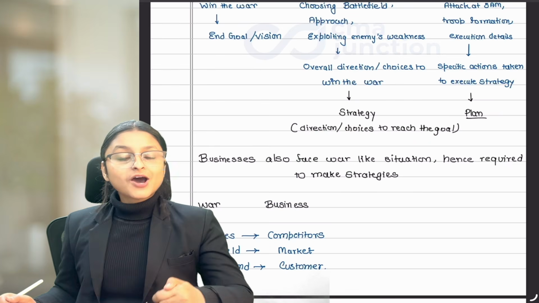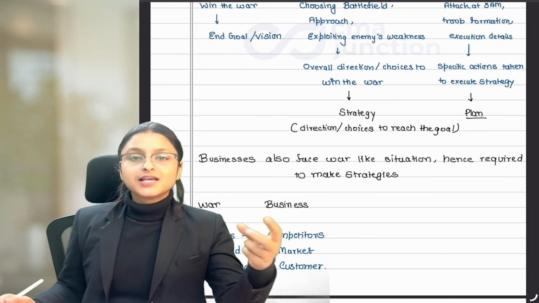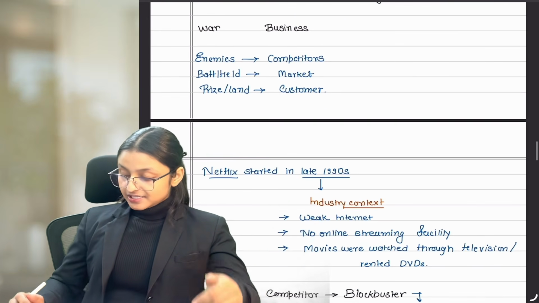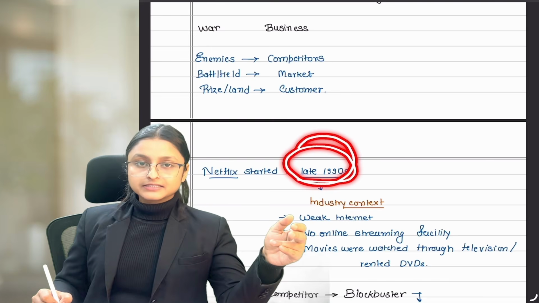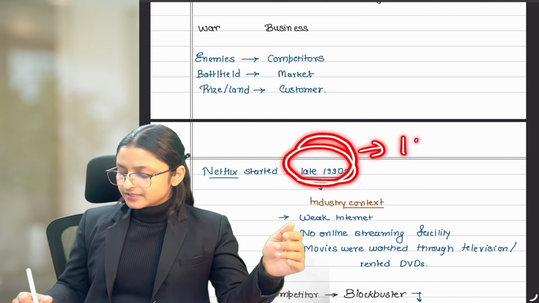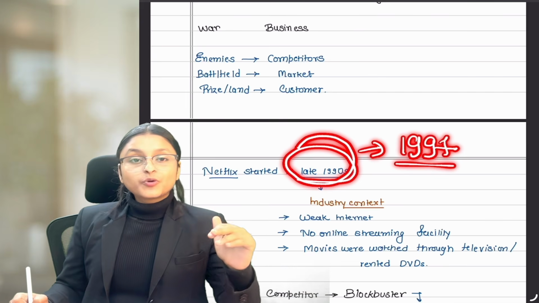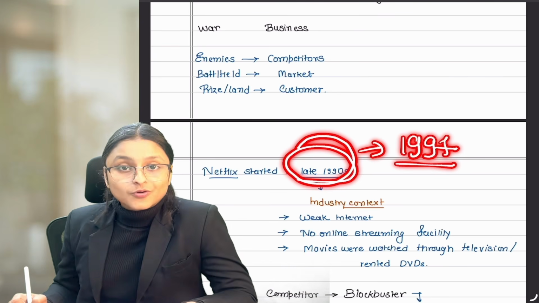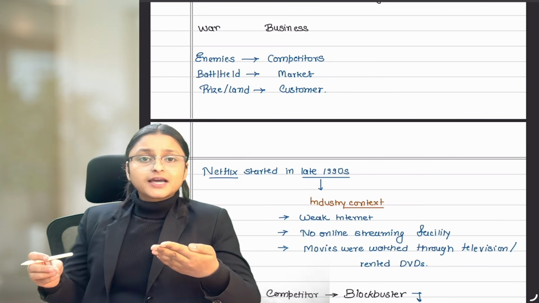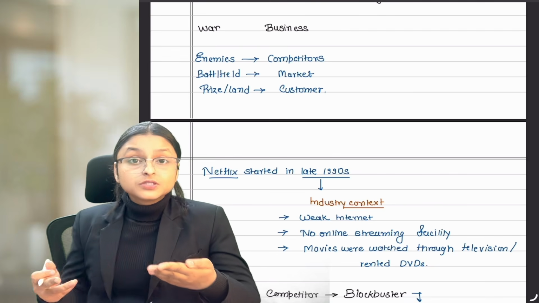Now, to understand how businesses use strategy, let's take an example of Netflix. Netflix started in the late 1990s. If I talk about a specific year, then it started in 1997. Netflix was not like it is now, where you can watch Netflix anytime using internet, whatever you want to.